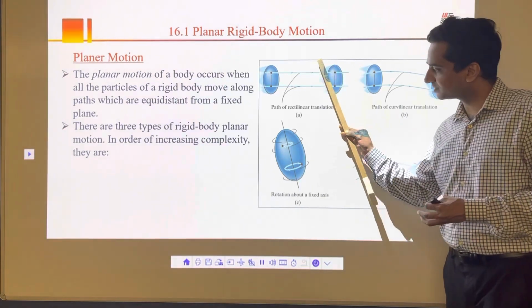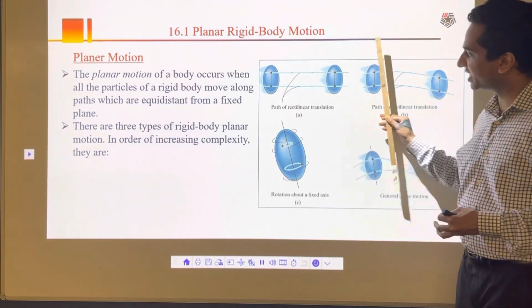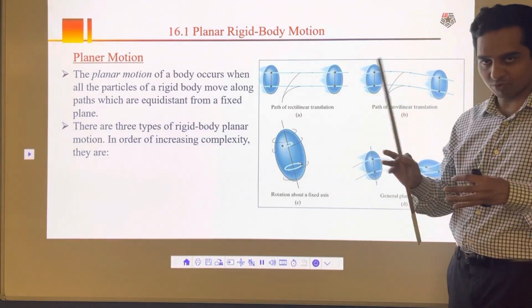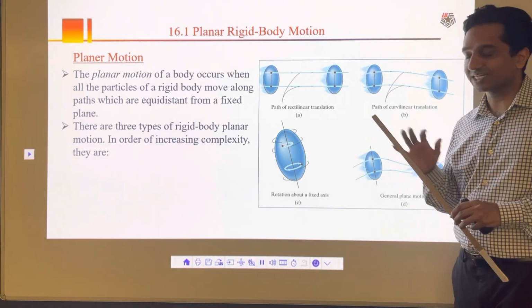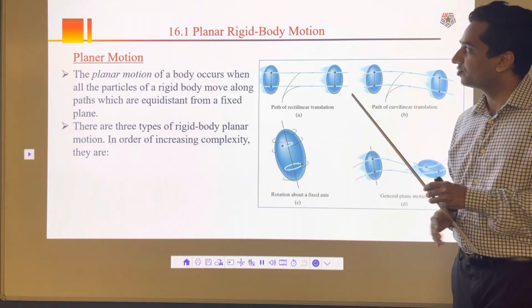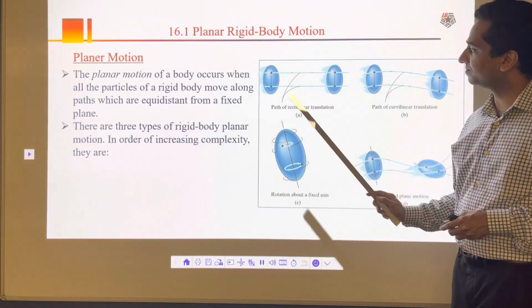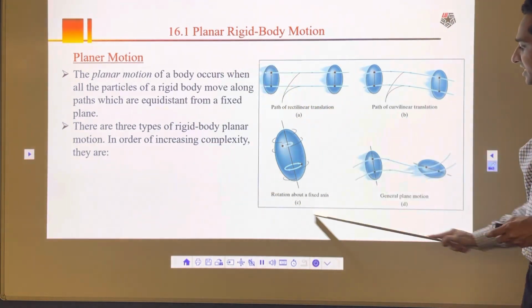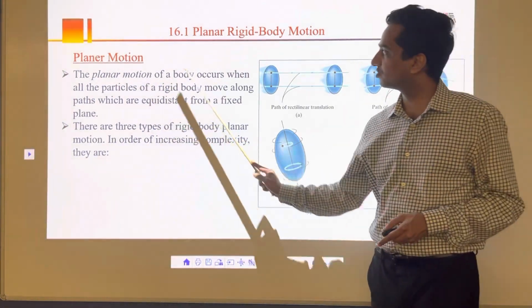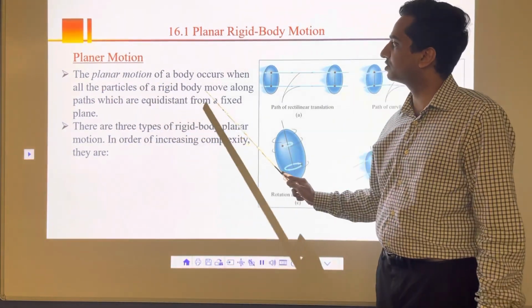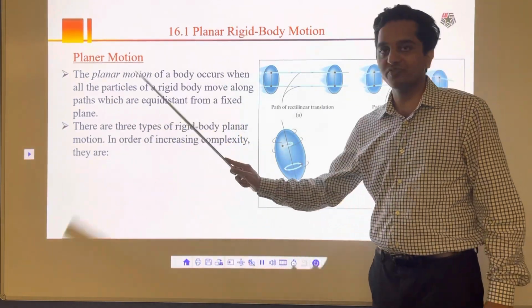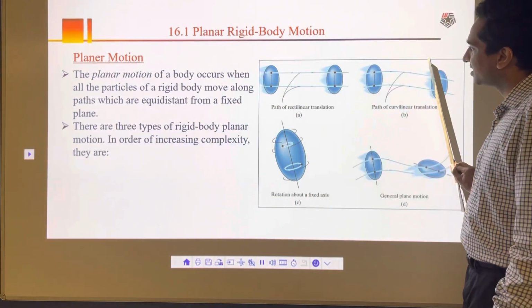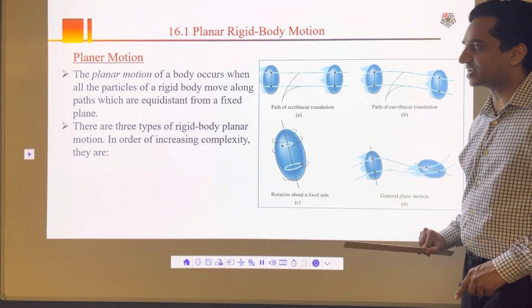If this object comes out of the screen, so it is planar plus one more dimension, if we add it, that will be 3-dimensional motion, and then 3-dimensional dynamics will be different. So when we consider planar motion, we assume that everything is happening in one plane. Planar motion of a body occurs when all the particles of a rigid body move along paths which are equidistant from a fixed plane. So everything happening in one plane is a planar motion.